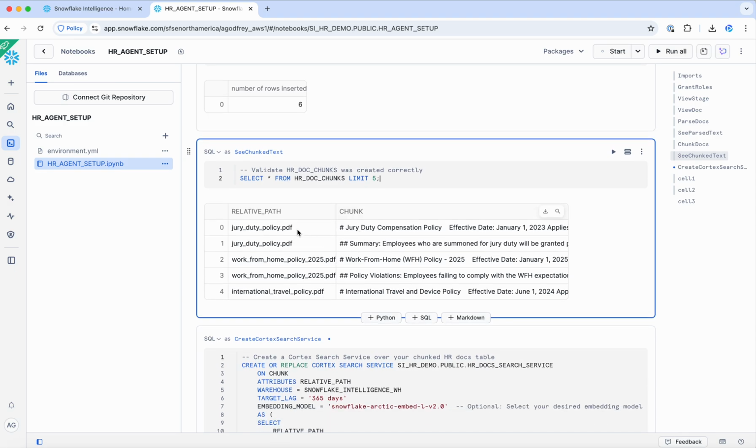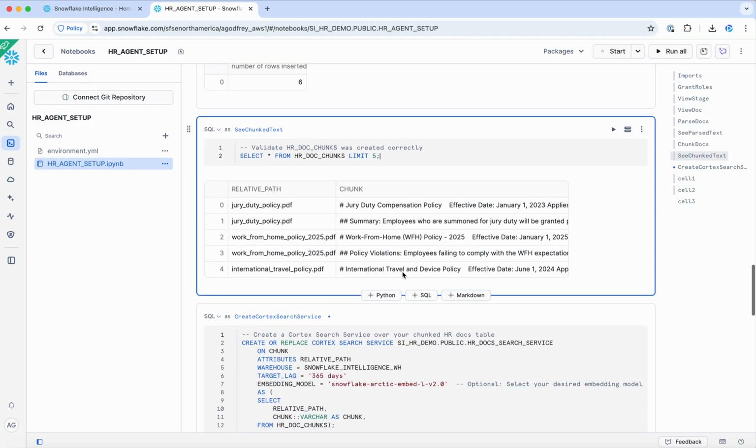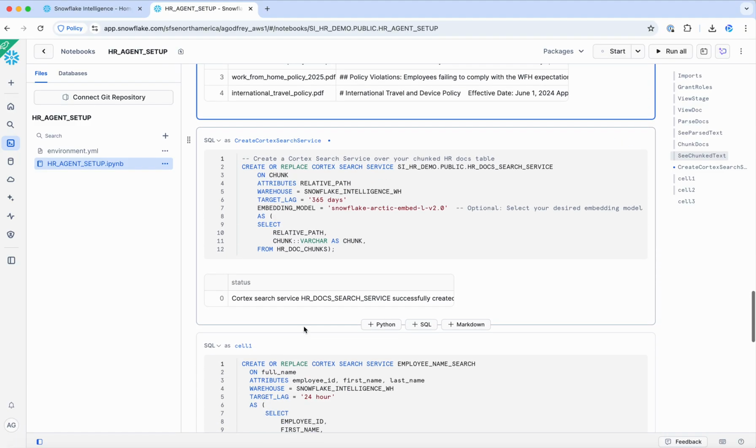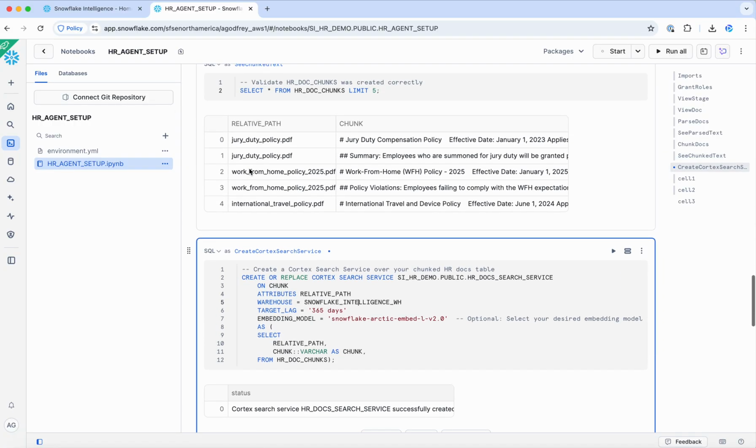These are really small documents. They are like 1/4 of a page long. So this was just sample synthetic data that I had AI create for me. And so you can see there's only 2 chunks for jury duty, 2 chunks for work from home policy, and only 1 chunk for international travel policy since it's so short. If you had much longer documents, there'd be many more rows for chunking.